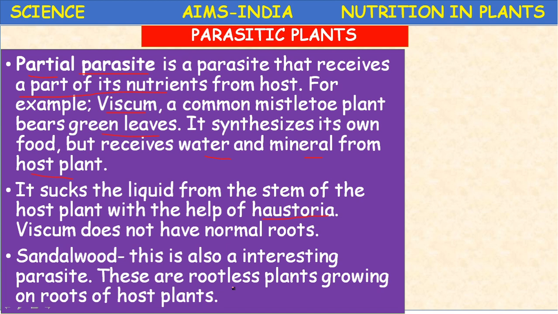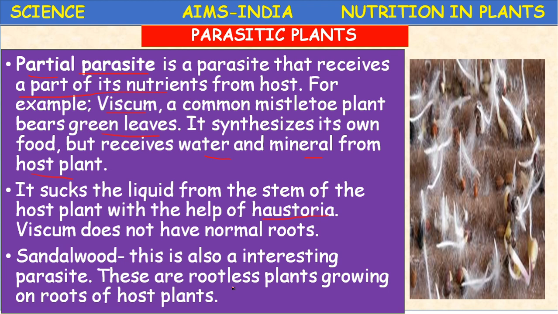Orobanche is also a root parasite, Rafflesia is also a root parasite, sandalwood also a root parasite, whereas mistletoe is a partial stem parasite. So root-like structures developed, the haustoria, grow on the host plant.